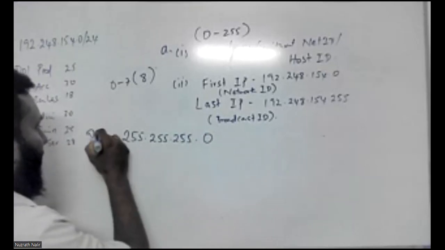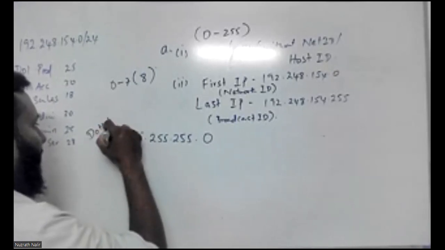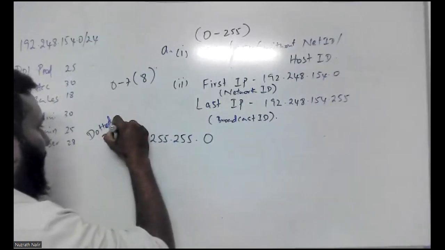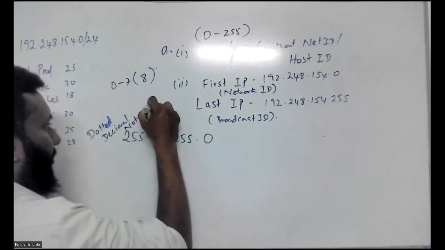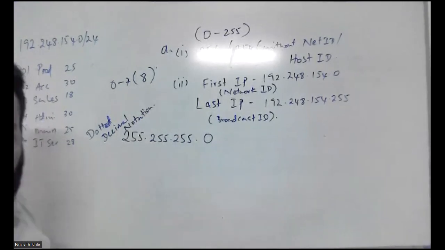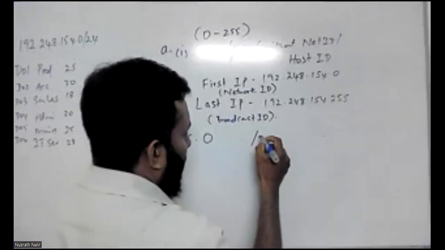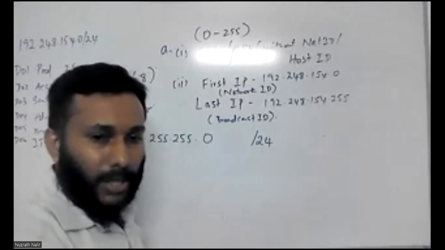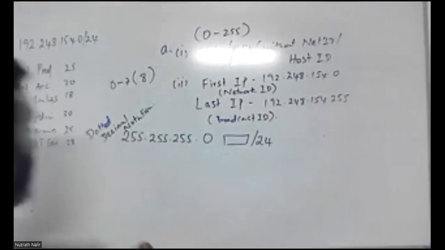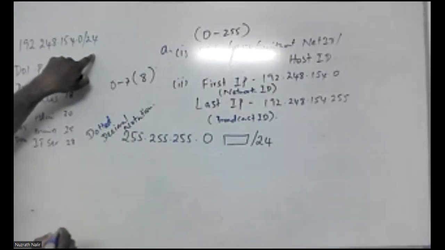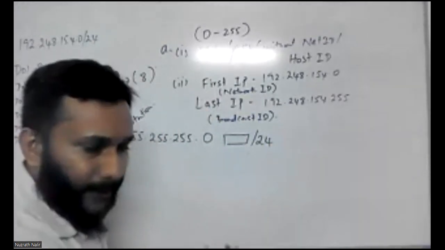This is called dotted decimal notation. But here you can even use it like this: /24. Your IP address block is here, as you see in your question. Okay, this is 24. What do you mean by this 24?